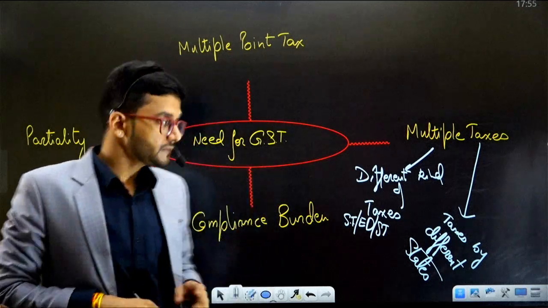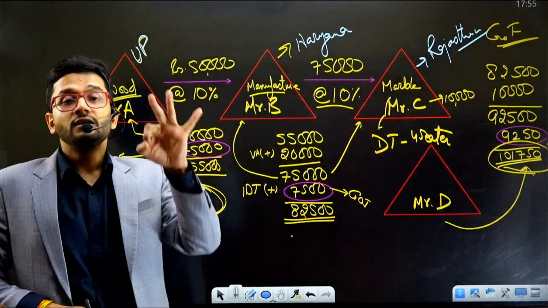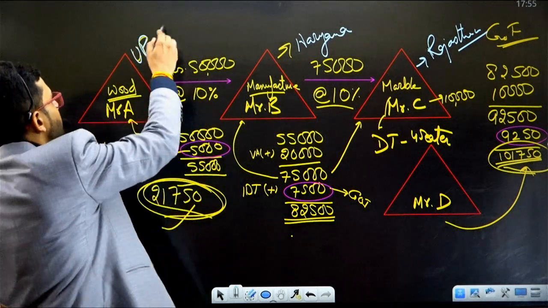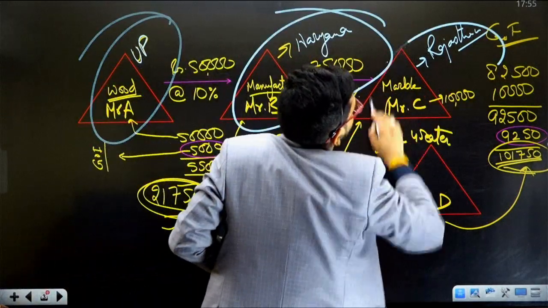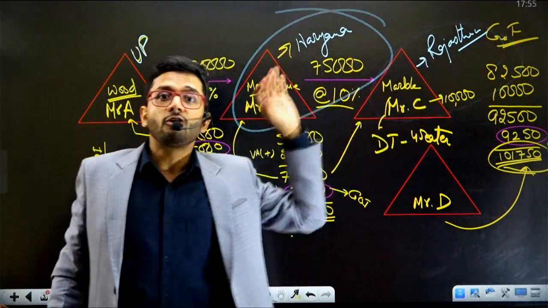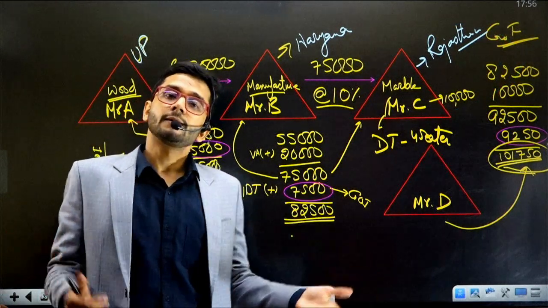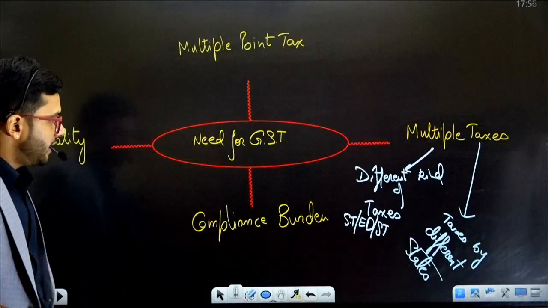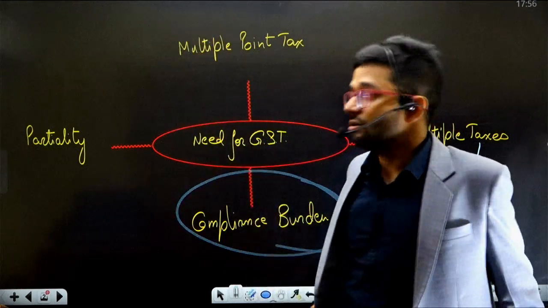In one transaction, the assessee had to file 3 to 4 returns. One return used to be filed with the UP government, another with the Haryana government, another with the Rajasthan government, and we have to comply with laws of all the 3 governments. This was a big problem for businessmen. So there was additional compliance burden in the erstwhile sales tax or VAT law.